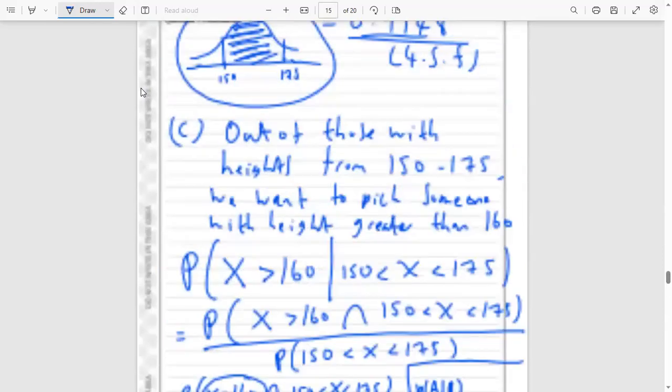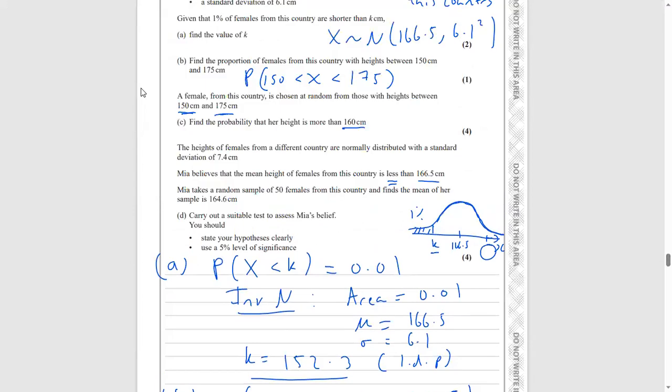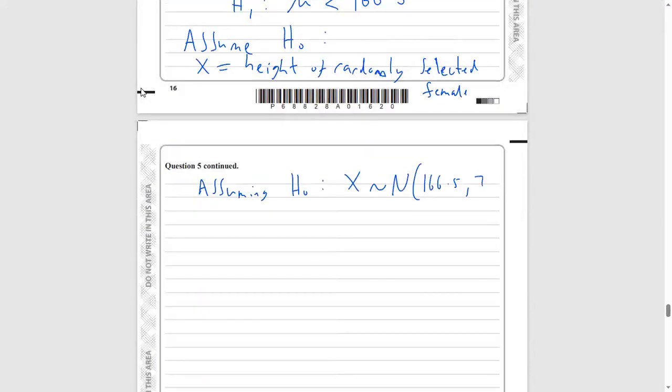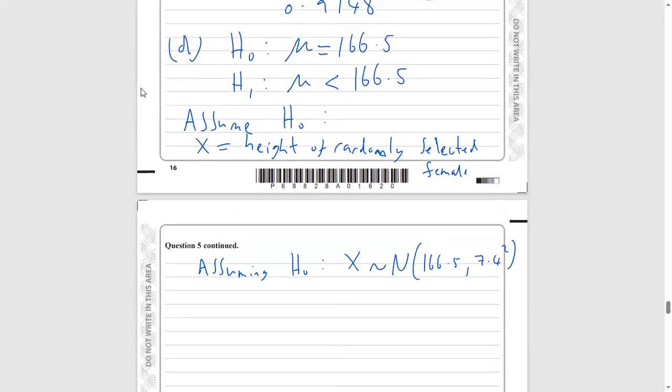If we read the question again, what was our sigma value? Our standard deviation of this different country is 7.4. So our sigma is 7.4, and our variance is 7.4 squared. So that's the height of one randomly selected female.